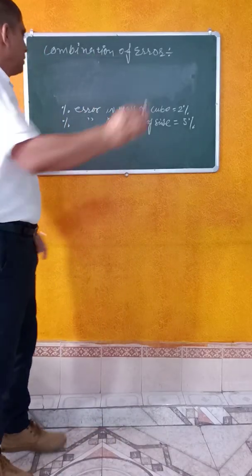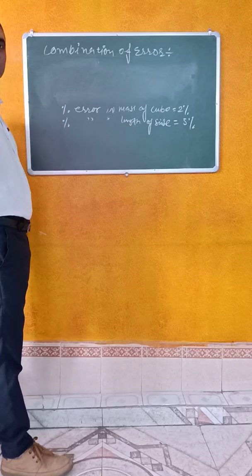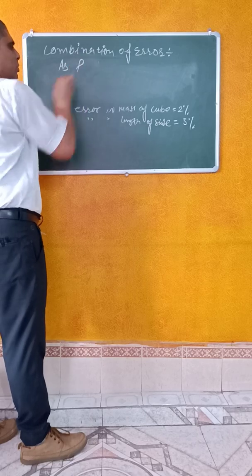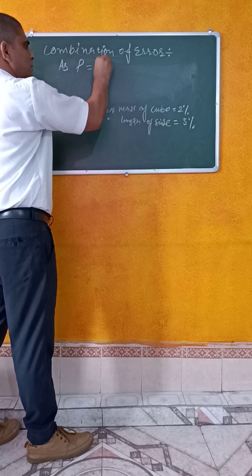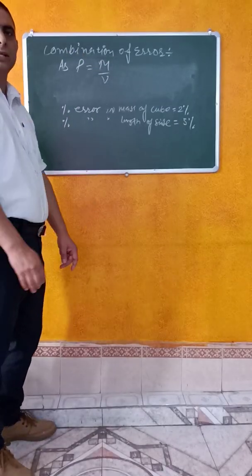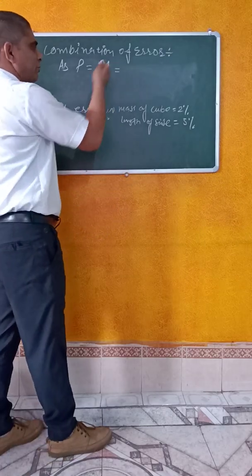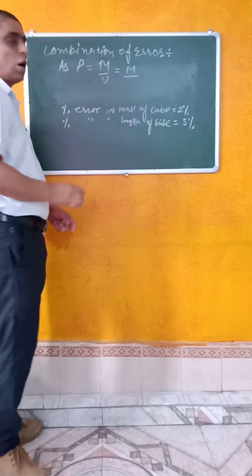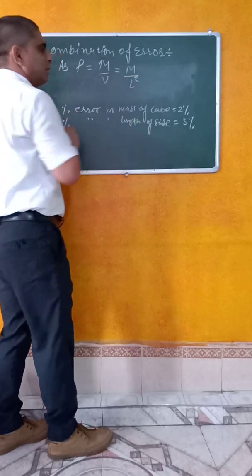See here, I have to find the maximum percentage error in the case of density. So as density of the cube having the physical formula mass per unit volume, this is very easy. Now this can be further written as mass upon, how we can find the volume, that is the cube of the length.